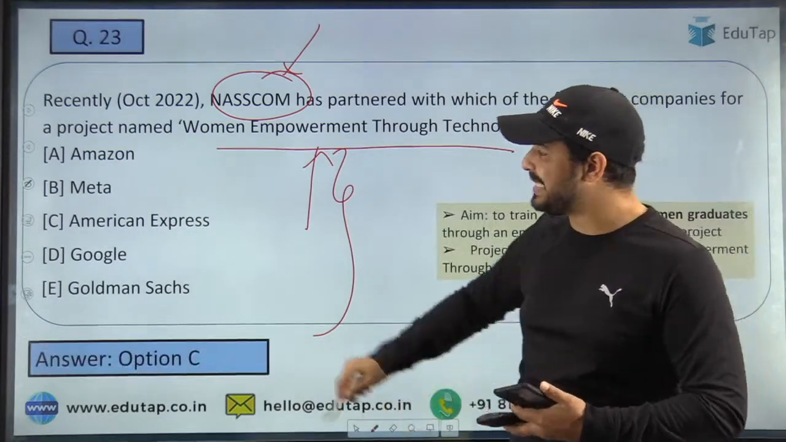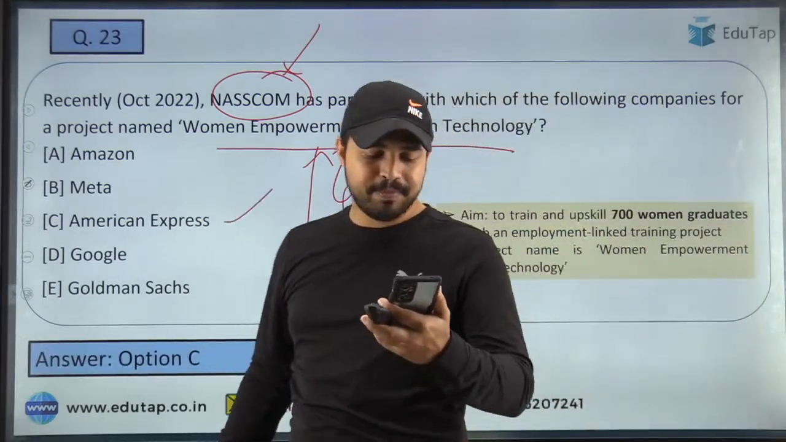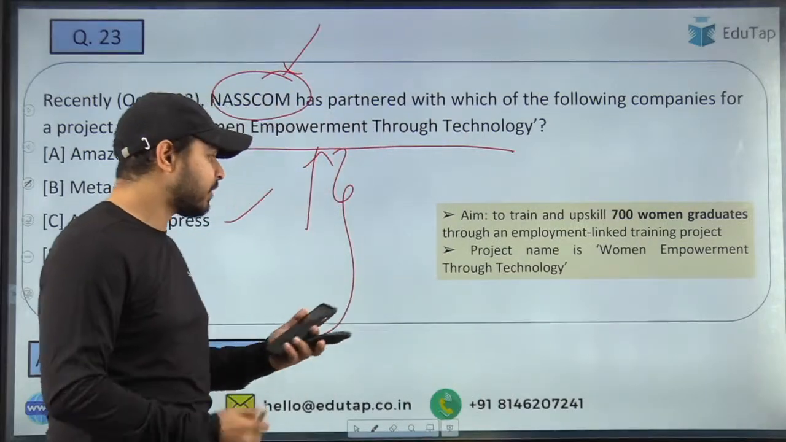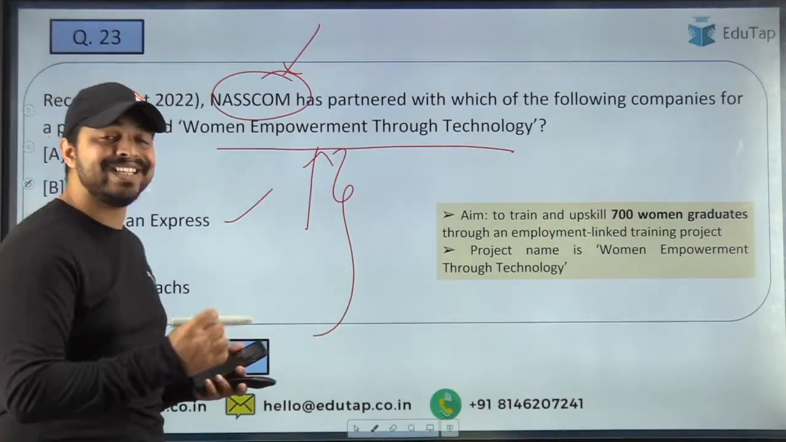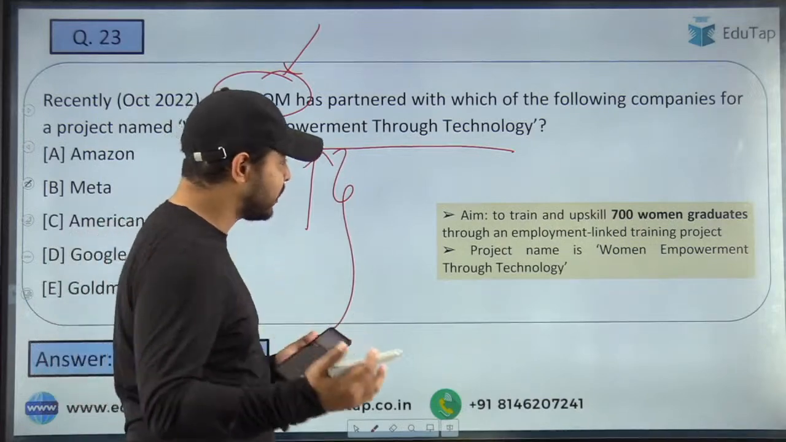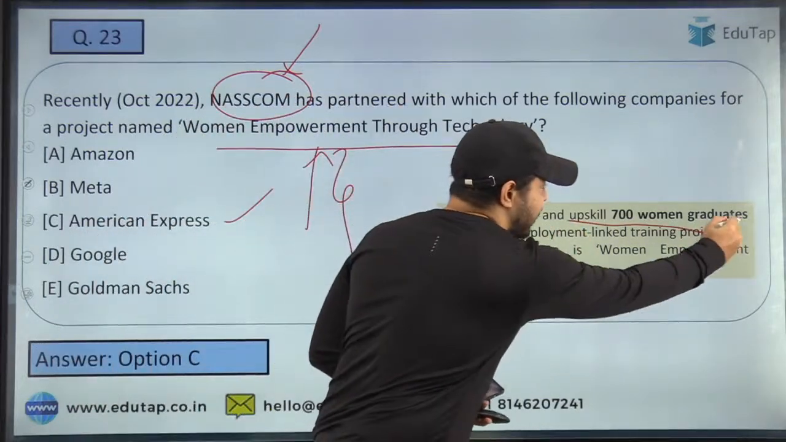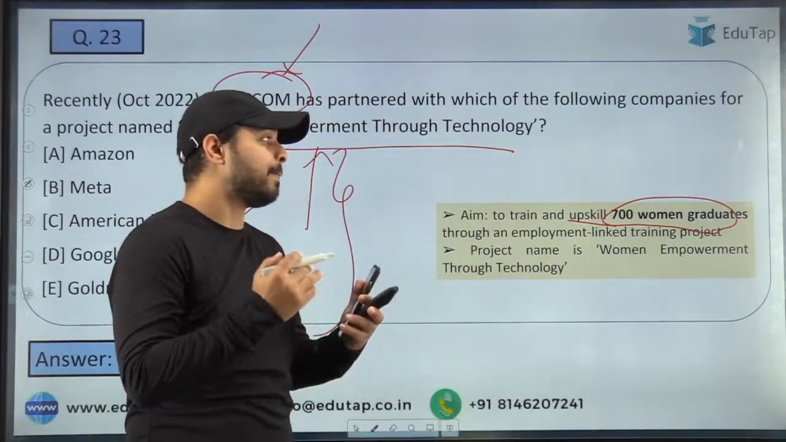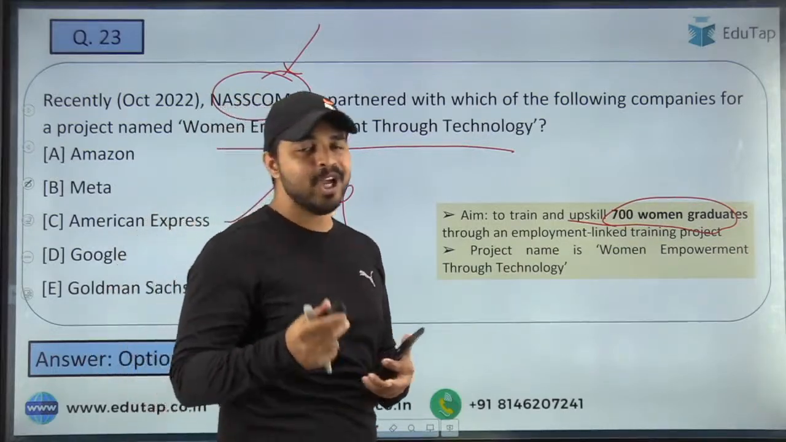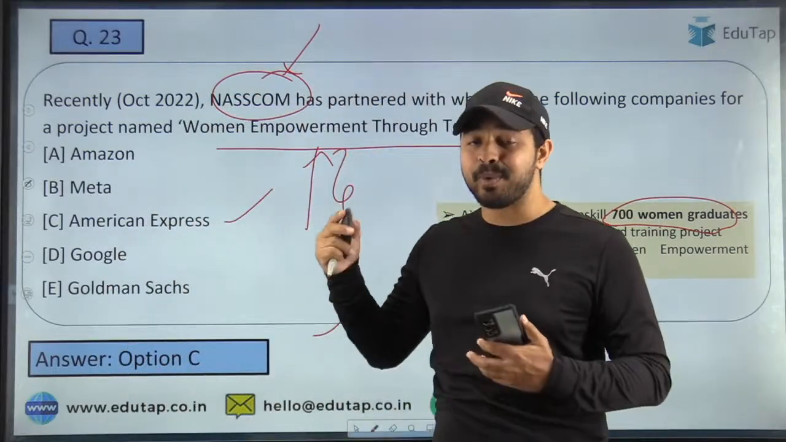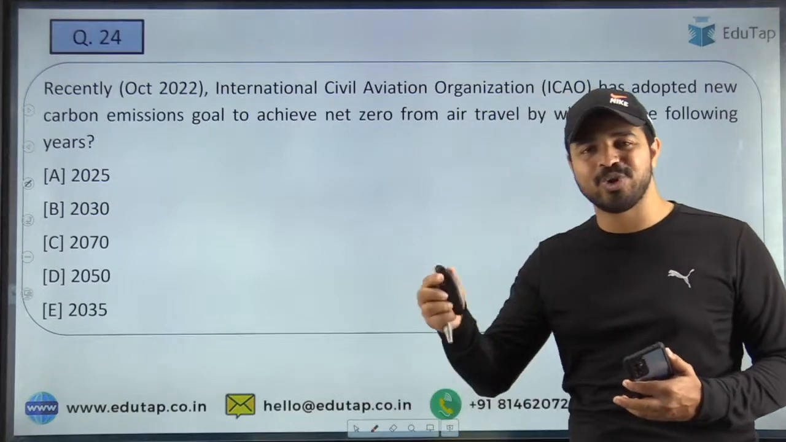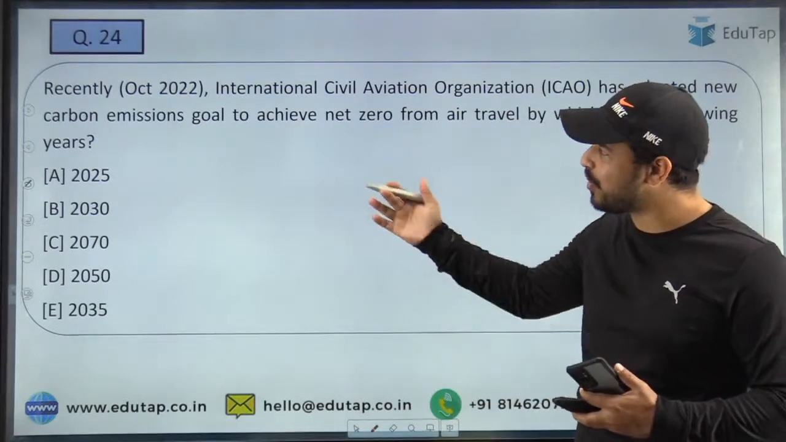Absolutely right, option number C, that is American Express. So here Parvez, Benisha and Monica have given the right answer, and here guys you can see that the aim of this particular project is to train and upskill 700 women graduates through an employment linked training project. So this is why this project will be launched, and this is what they are going to do under this project. Now let's move on to the next question.